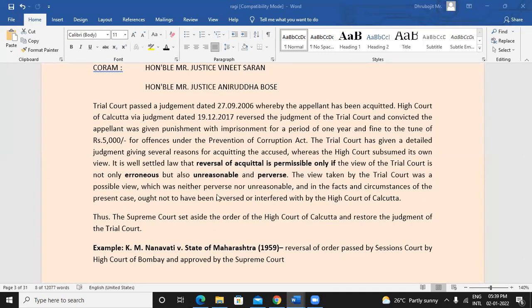If the same sort of situation had happened, those references will be given, that in so and so case this is how it happened, in so and so case this was held, so we are also taking this decision. But the High Court did not provide any such satisfactory explanation. They simply changed the judgment, reversed it.